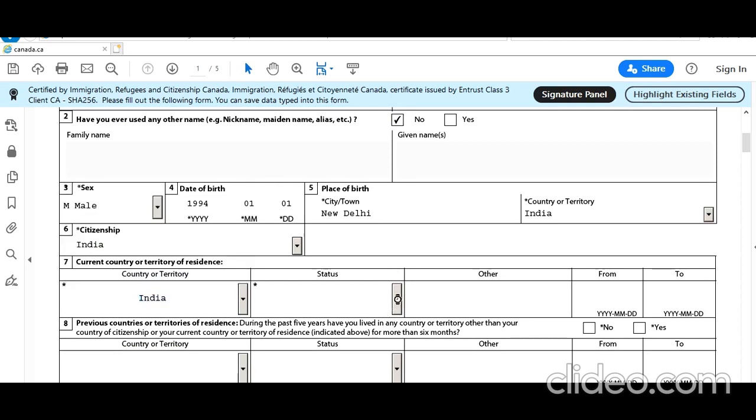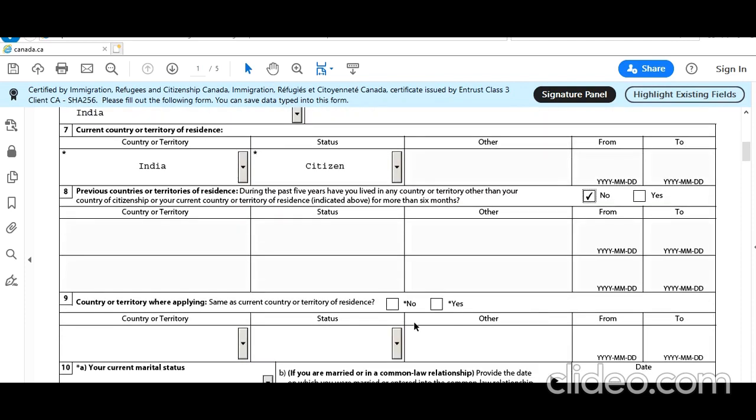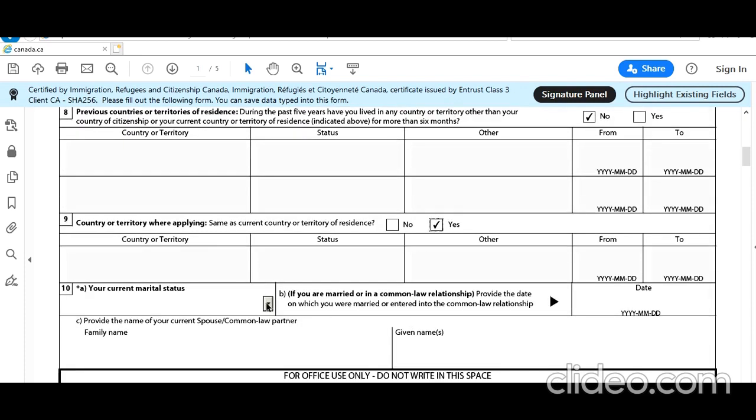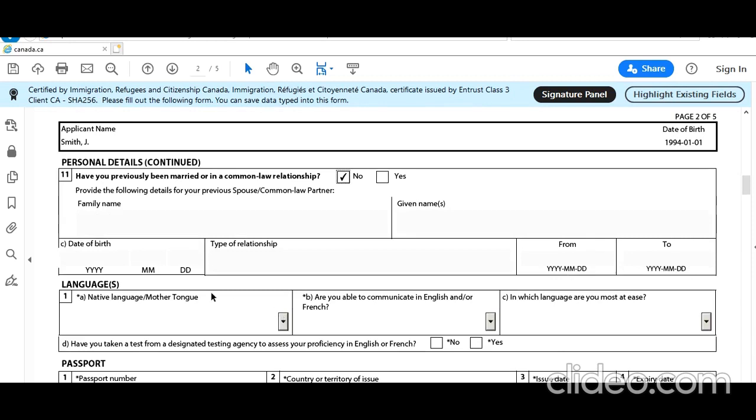Status, citizen. During the past 5 years, have you lived in any country or territory other than your country of citizenship or your current country or territory of residence? Let's say no. Whatever is applicable in your case. Country or territory where applying, same as country or territory of residence, yes. Current marital status, single. Previously married, no. Native language, since he is from India, let's select Hindi for example.